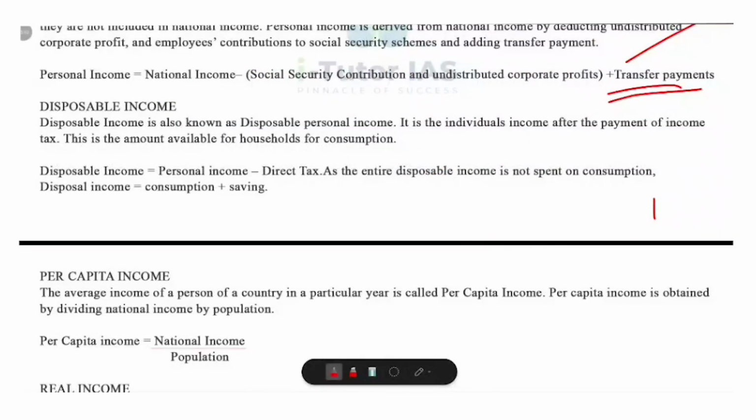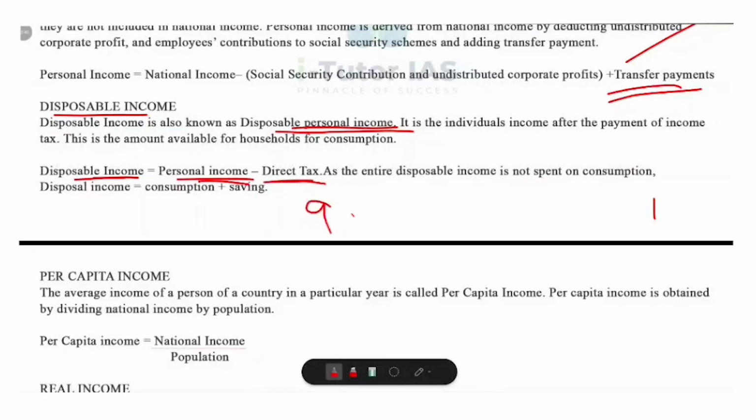Okay, now disposable income. What is meant by disposable income? So disposable income is the income that individuals actually get to spend or save after paying their direct taxes like income tax. And it is also called disposable personal income because it's the money available for disposal to the households. So from your total personal income, the government takes direct taxes and the remaining is what you can either spend, that means to consume, or save. The formula is disposable income is equal to personal income minus direct taxes.